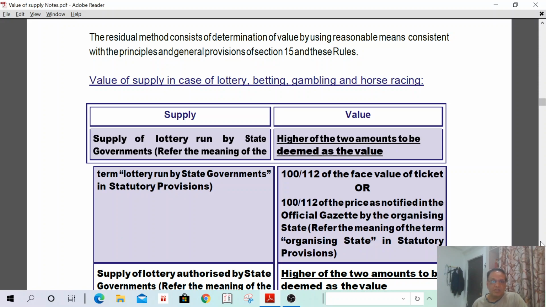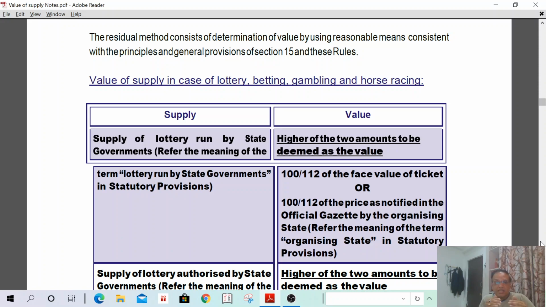Supply of lottery run by the state government: the higher of the two amounts must be deemed to be the value. 100/112 of the face value of the ticket, or 100/112 of the price notified in the official gazette by the organizing state. That means if the lottery is run by the state government, for example, the lottery ticket is 100 rupees. Then what is the value? 100 into 100/112 of the face value of the ticket. Suppose the face value of the ticket is 200, then 200 into 100/112.